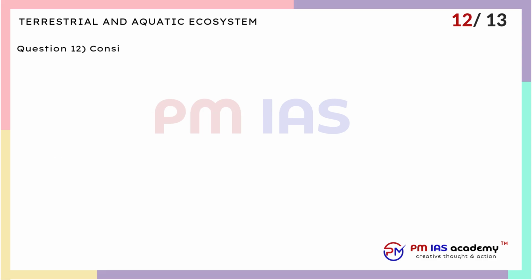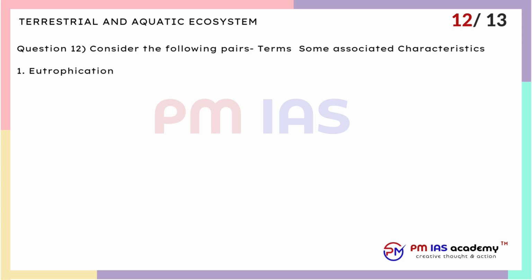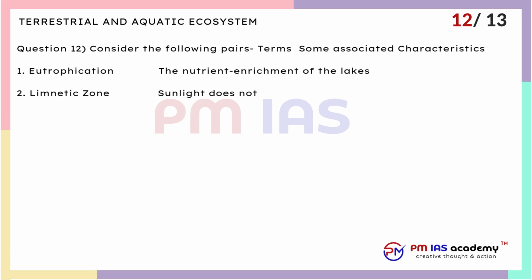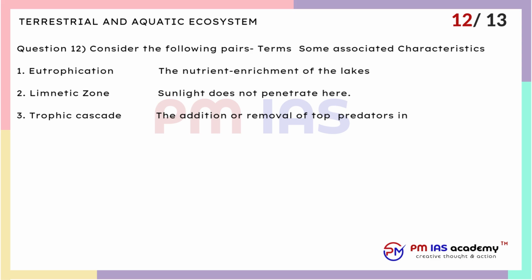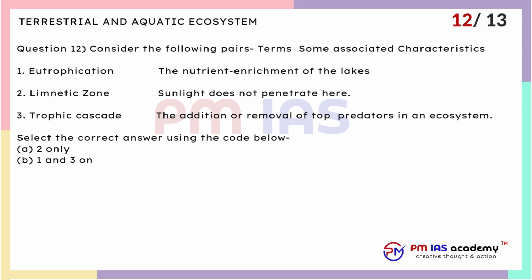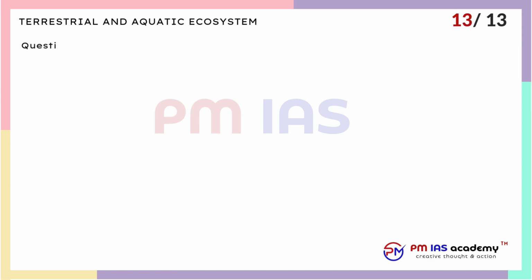Question 12. Consider the following pairs of terms. Some associated characteristics. 1. Eutrophication, the nutrient enrichment of the lakes. 2. Limnetic zone. Sunlight does not penetrate here. 3. Trophic cascade, the addition or removal of top predators in an ecosystem. Select the correct answer using the code below. A. 2 only. B. 1 and 3 only. C. 2 and 3 only. D. 1 only.